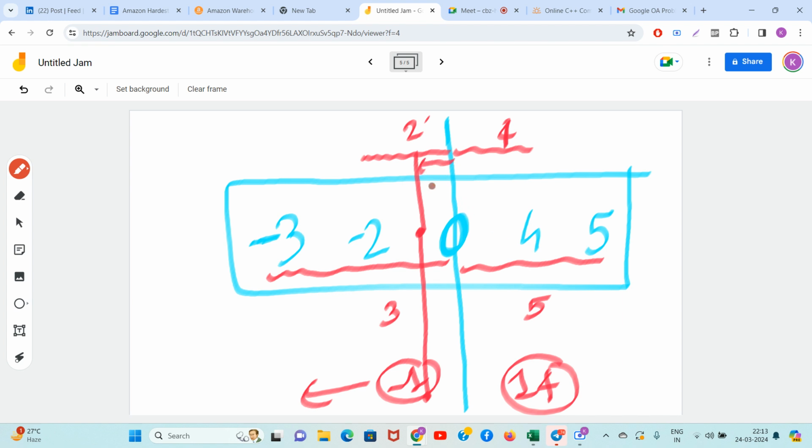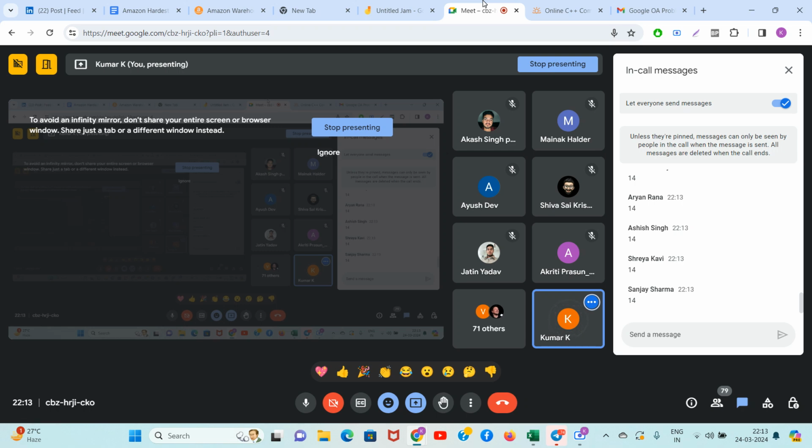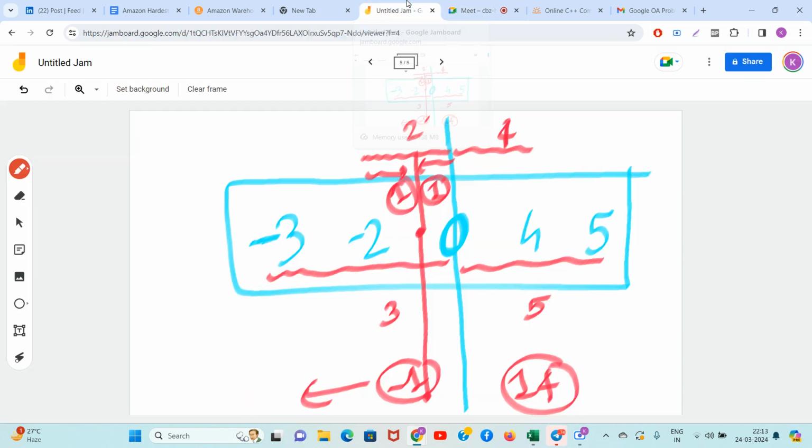This guy will take 1 rupee, and this guy will take 1 rupee. Guys, it is again 14, right? Okay, it is again 14. So at the 0th point it is 14, 1 is also 14, -1 is also 14.